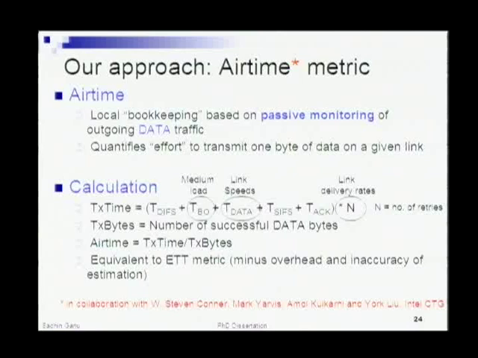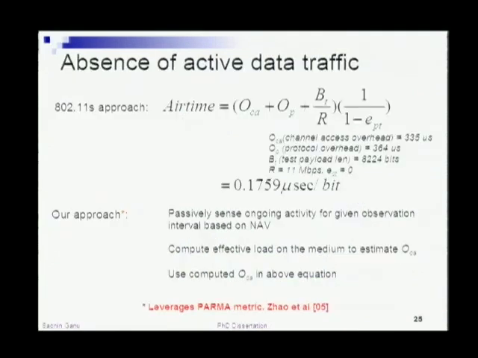So if you keep an average over a period of time of these two quantities, the airtime metric essentially quantifies how much effort in terms of time it took for you to send 1 byte of data out to the next hop. So it's a normalized effort indicator, but you do it completely passively without any intrusion to the ongoing data traffic.